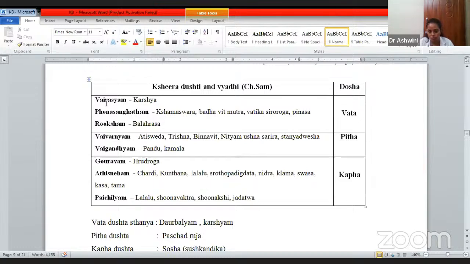Nidralu, there will be too much of sleeping, Klama, tiredness or malaise will be there. Shwasa Kasa and Tama. Such kind of doshas will be there. Even by Paichilyam, Lalu means the kid will not speak properly. Okay, there will be delay in speech development. Shuna Vaktra. Okay, then Shunakshi and Jadatva. Shuna Vaktra means there will be swelling in the face. Okay, facial edema will be there, periorbital edema will be there, and Jadatva. Some kind of laziness will be there.